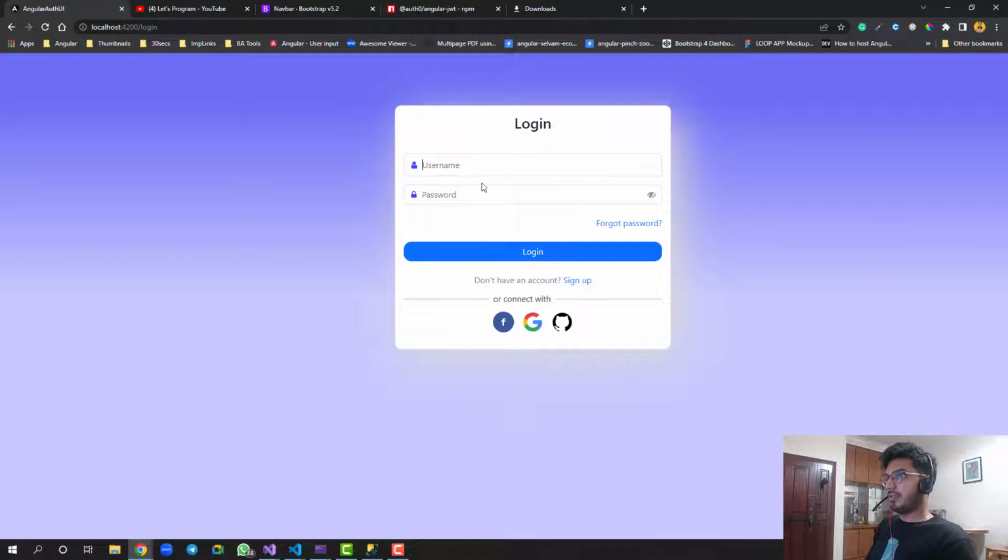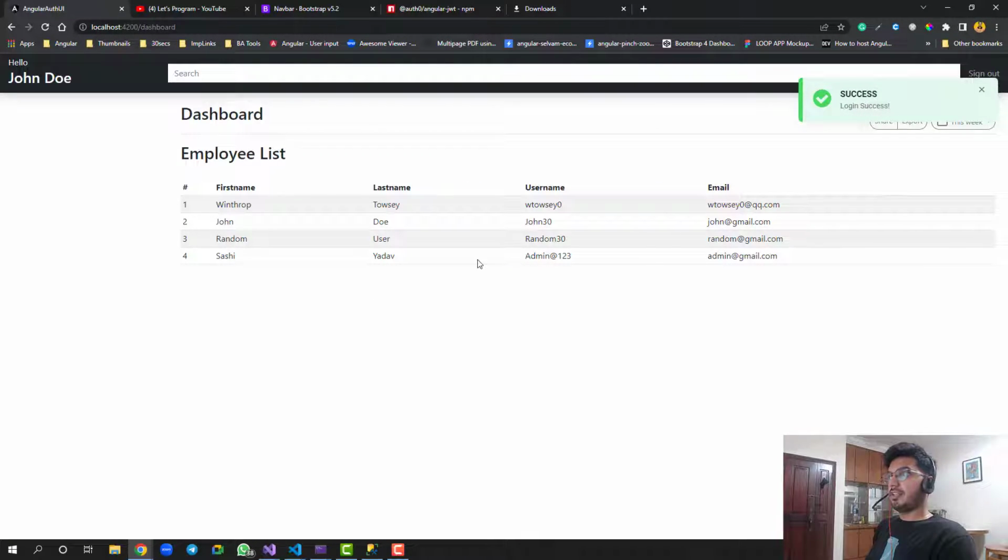Sign out. Now I go here, I say John 30, and I put the password. If I click on login, can you see now? Now I cannot see the sidebar. I can only see the dashboard. And that's how you can make use of the role. That's how the role is very important to hide and show a few things on the UI side.